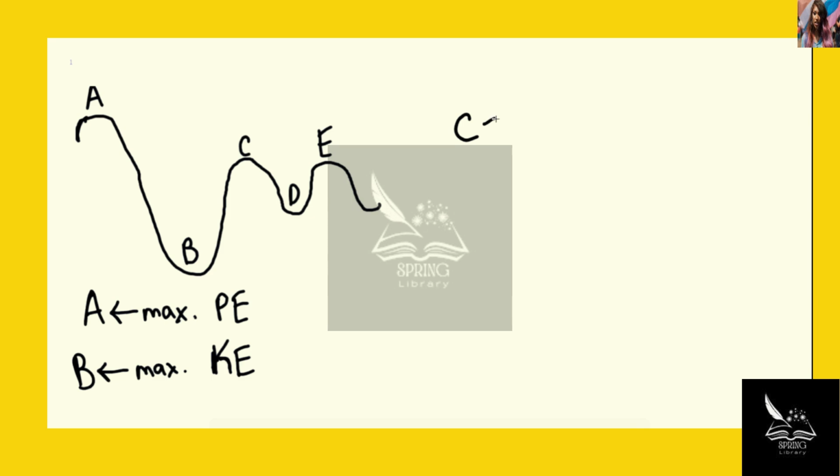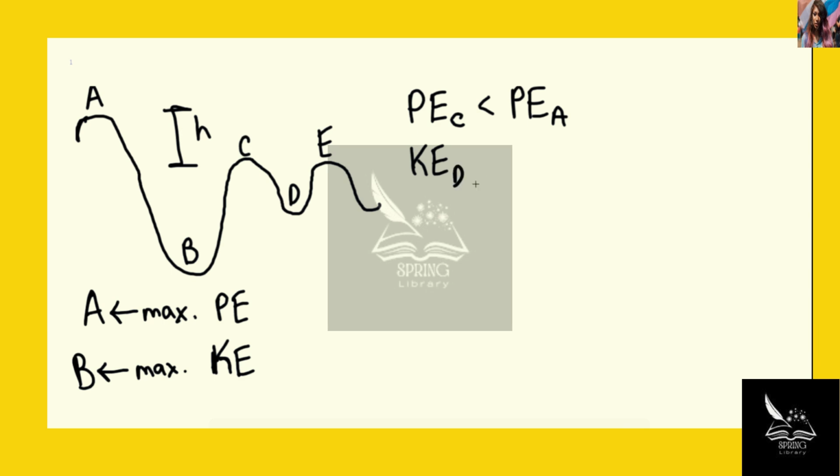a little bit less kinetic energy than point A. So we can say the potential energy at C is a little bit less than the potential energy at A. Rather, it really just depends on this height right here. And then at point D, we know that the kinetic energy at D is a little bit less than the kinetic energy at B. And this is only because at point D, we're not as low as point B.